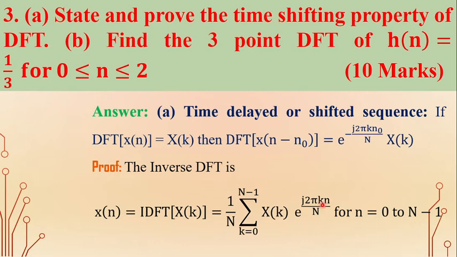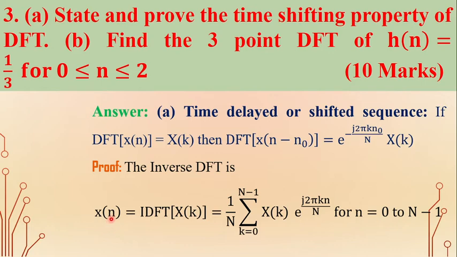Now we want to prove that DFT of x of n minus n naught is equal to this. So this is the definition of the inverse discrete Fourier transform.